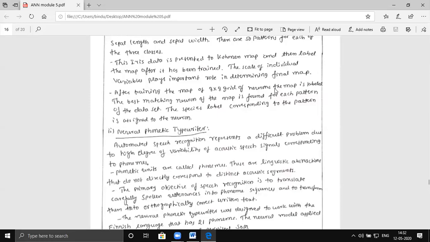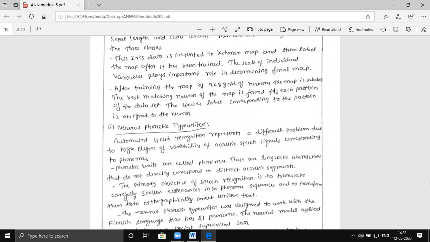Instead of choosing all of them, it will indicate that the input pattern resembles 80% with neuron 1, 60% with neuron 2, 10% with neuron 3. Whichever gives the maximum value will be considered for identification.